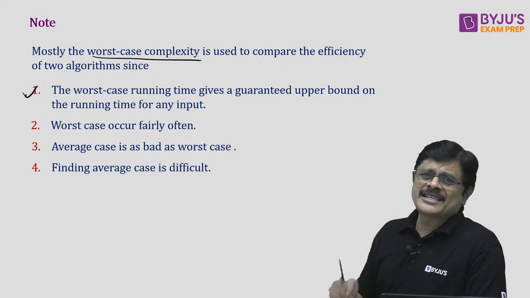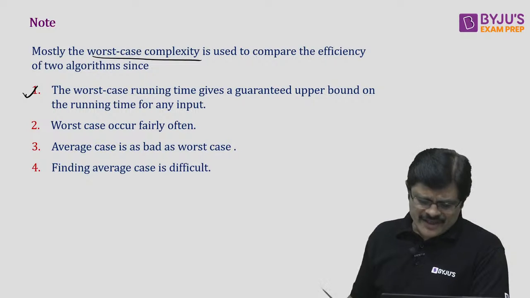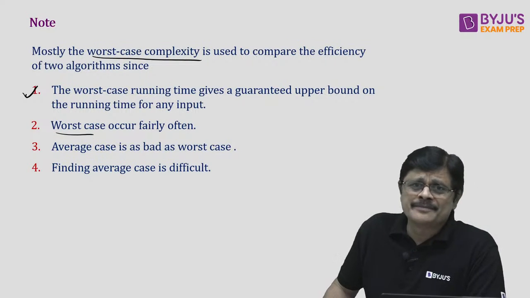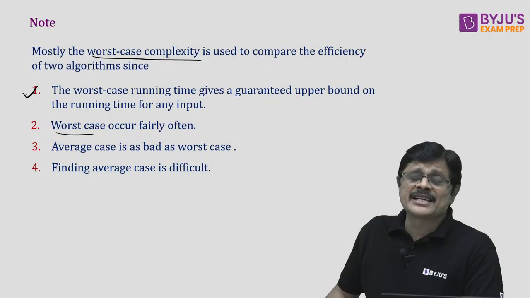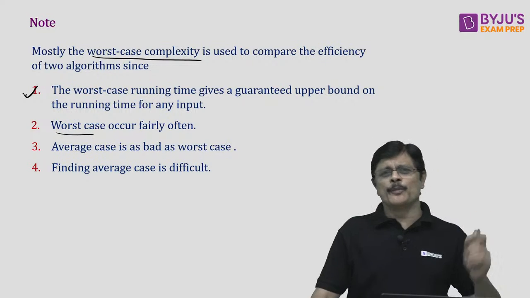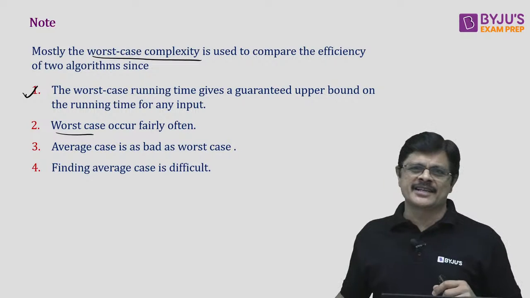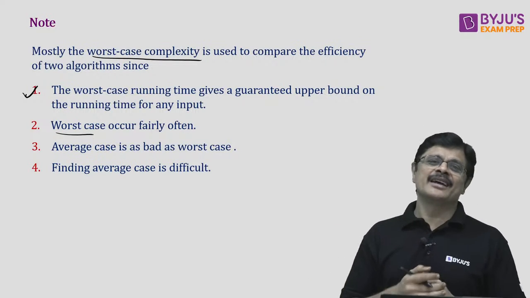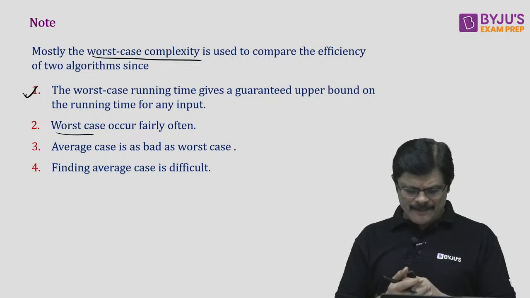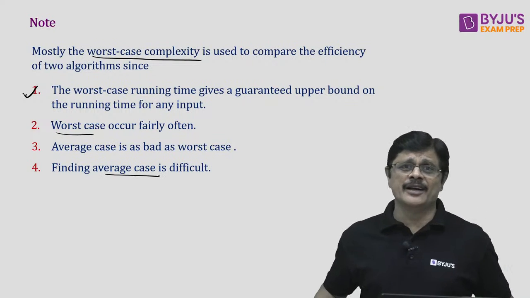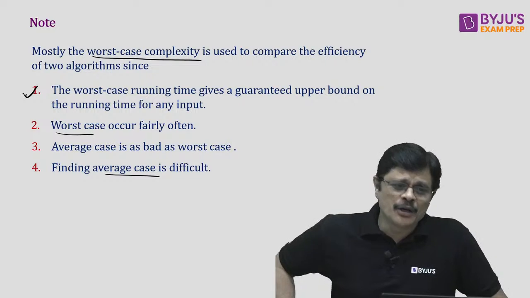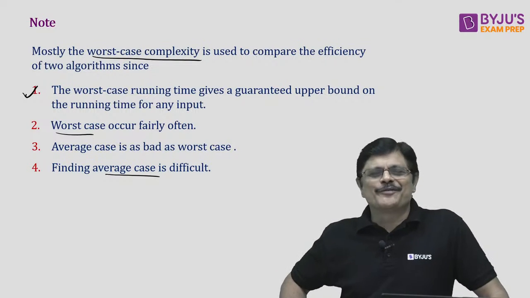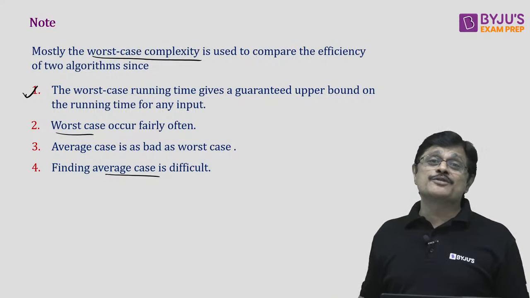See, worst case is giving you a guaranteed upper bound. That is one reason. And worst case often occurs fairly often, regularly. And average case, in many cases, even though you learn probability, you find average cases. But in most cases, that average case turns out to be the worst case in many problems. And finding average case is difficult because you need to go to a mathematics person, or you need to learn mathematics or expectations. Because of these reasons, mostly we use worst case.